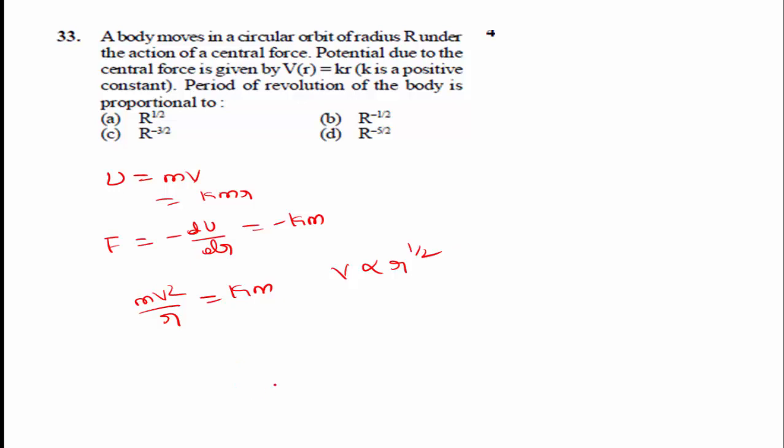Then the period of revolution is T is equal to 2 pi r, the circumference of the circle, divided by its speed. So 2 pi r divided by its speed gives r to the power of 1 by 2. Then T is proportional to r to the power of 1 by 2. Here option A is the right answer.